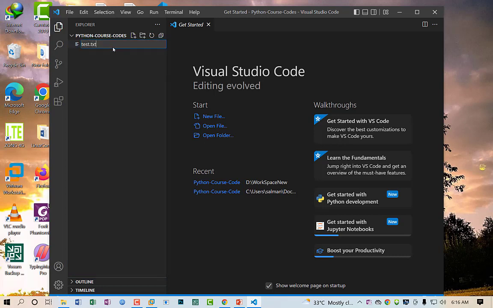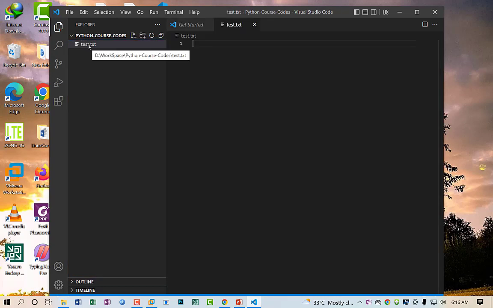This is a simple file, not a programming or coding file. This is a text file. I will show you how to create a text file within your project folder and save it. I will show you in future how we create a programming or scripting file in Visual Studio Code editor. So I will write down, this is the demo